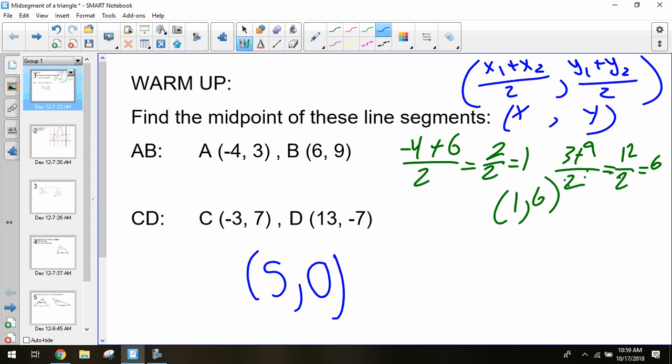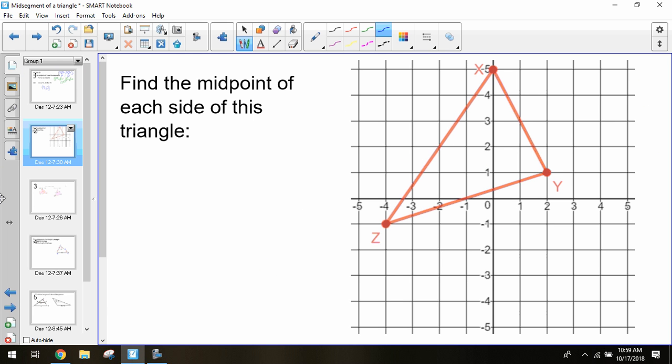So I said midpoints earlier, but why are we doing midpoints? We're talking about triangles. So today we're going to talk about the mid-segment of a triangle. We're going to learn what special properties mid-segments of triangles have, and what the mid-segment theorem is. But in order to figure out what a mid-segment is, we need to find the midpoints of our triangle. Every side of a triangle can have a midpoint, so with this triangle we can have 3 midpoints because we have 3 sides.